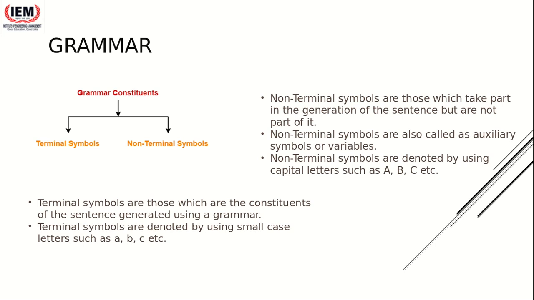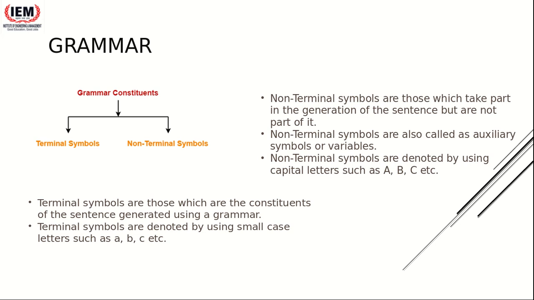Now what is a terminal symbol? Terminal symbols are those which are the constituents of the sentence generated using the grammar. See, our motive of writing a grammar is to generate something. What is that something? To generate a string which is a part of that language, right? I have clearly mentioned in my previous lecture what a string is, what a language is, what the alphabet is. So if somebody is not aware of it, please watch the previous video. As I was saying, the motive of grammar is to produce a string which is a part of the language, right? So terminal symbols are those symbols which are part of the string that is being generated, or sentence I can say.